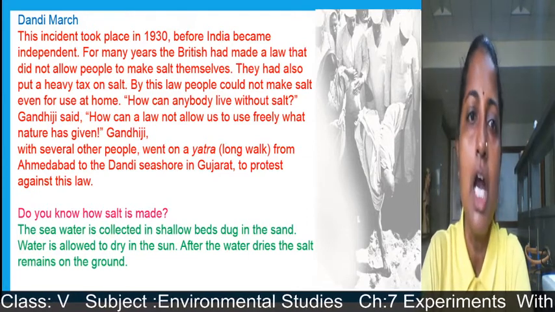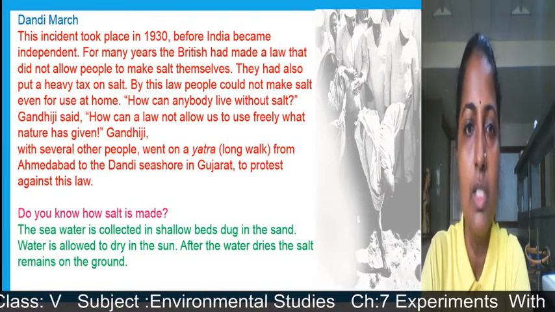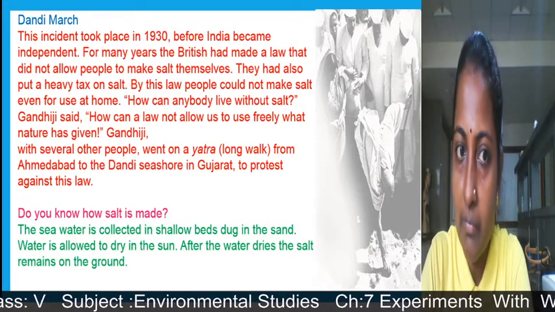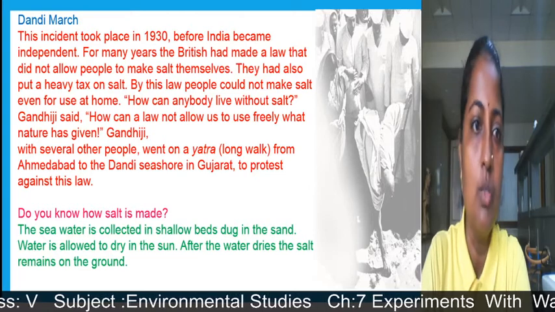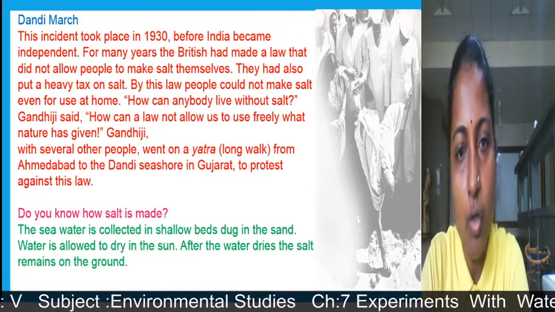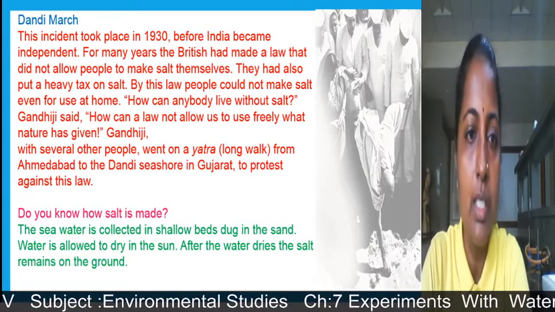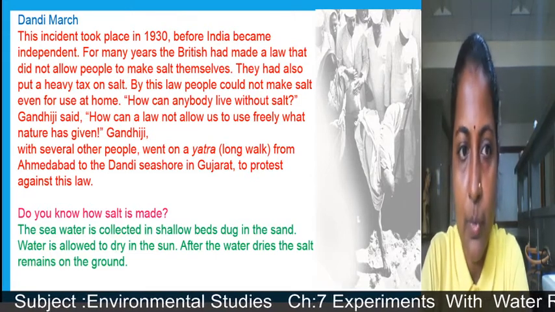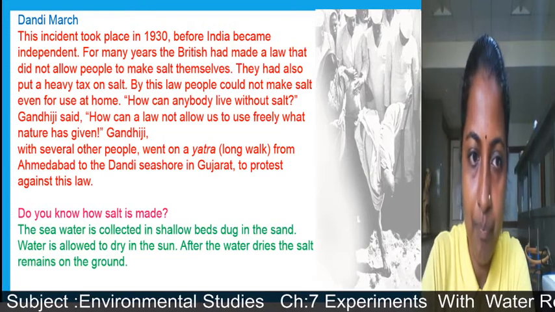Gandhiji said, how can a law not allow us to use freely what nature has given? So, with several other people, he went on a yatra, a long walk from Ahmedabad to the Dandi seashore in Gujarat, to protest against this law.